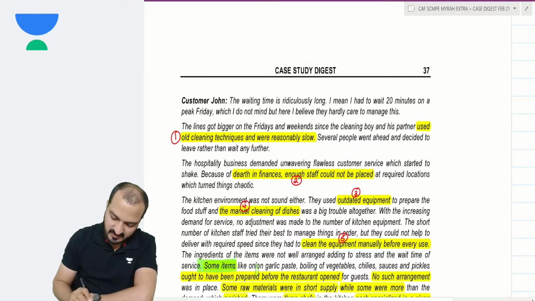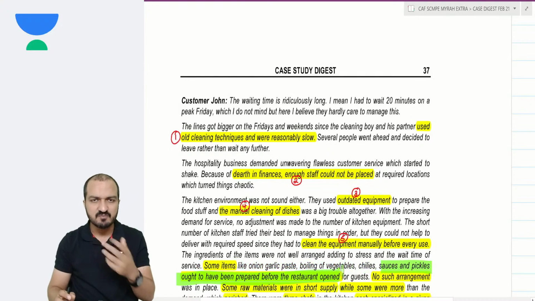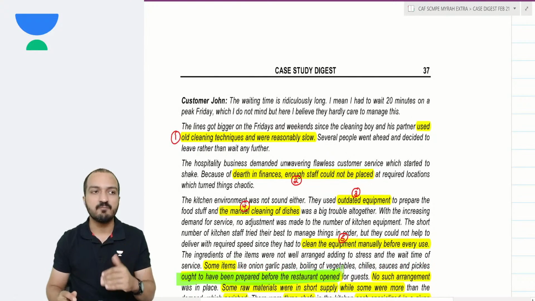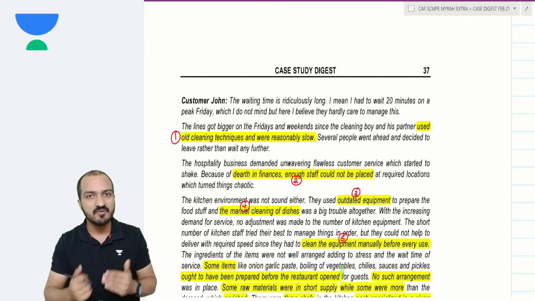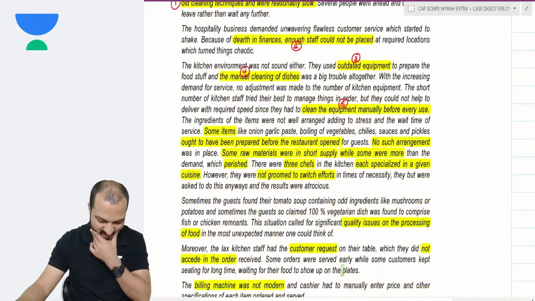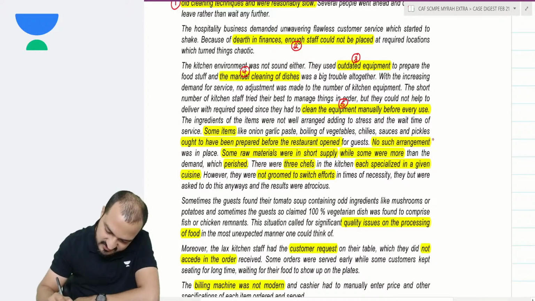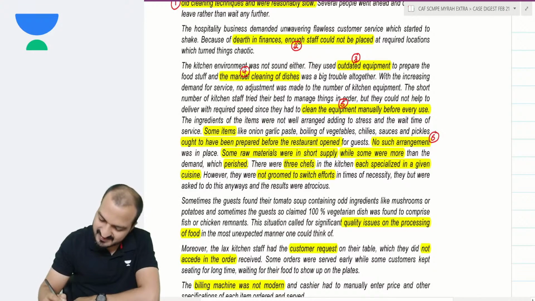Some items like onion garlic paste, boiling of vegetables, chilies, sauces and pickles ought to have been prepared before the restaurant opened for guests. Yes, some basic gravy items should be prepared before the guests come into the restaurant, but they are not doing such things. No such arrangement was in place. That is my problem number 6, that they have not made any pre-preparations.